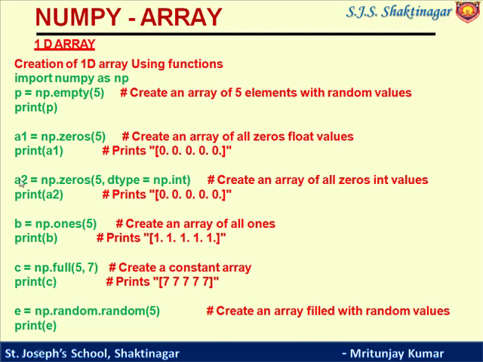Similarly, np.ones(5) will create an array of all ones. np.full(5,7) means it will create an array of size 5 and store the value 7 at all the indexes. Similarly, there is another function, the random function, that is used to create an array containing random values.